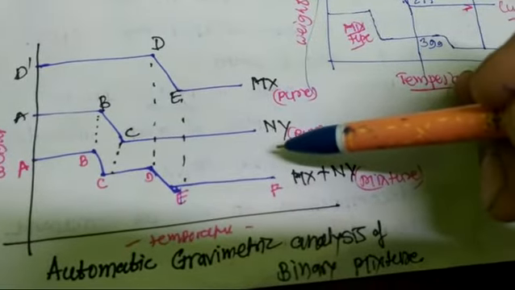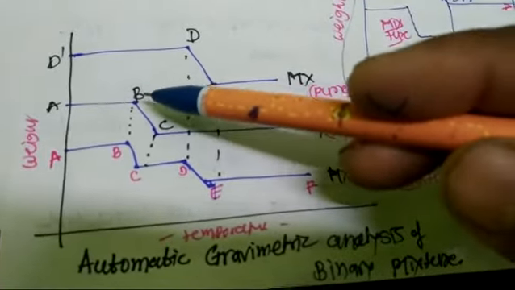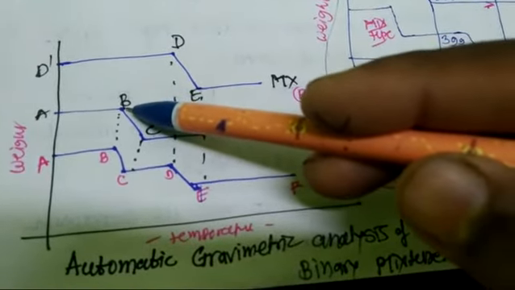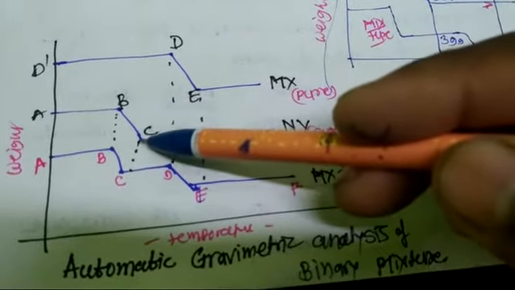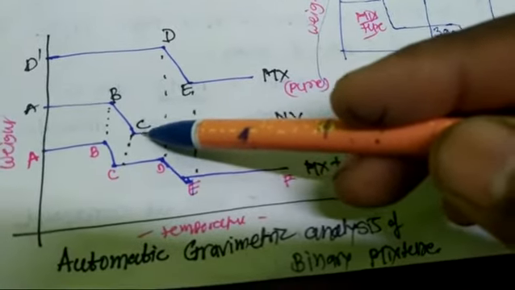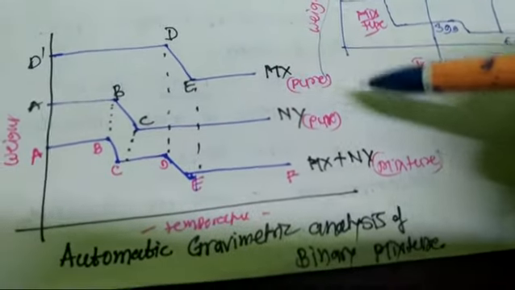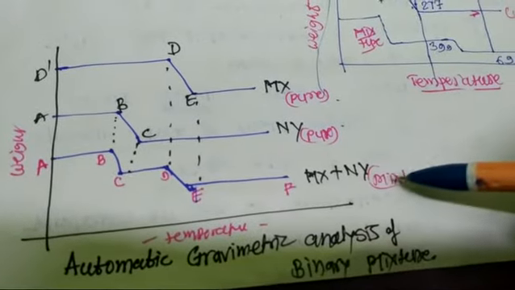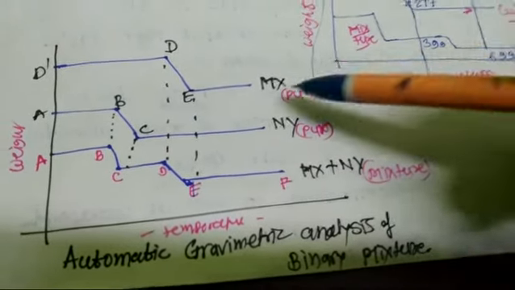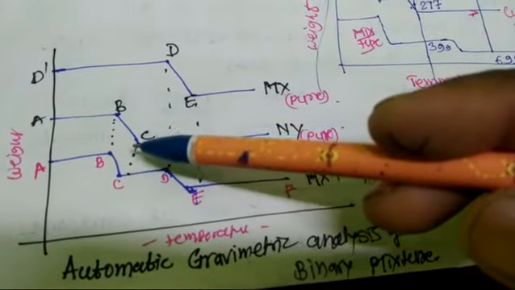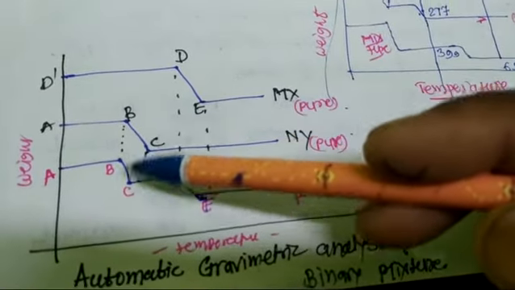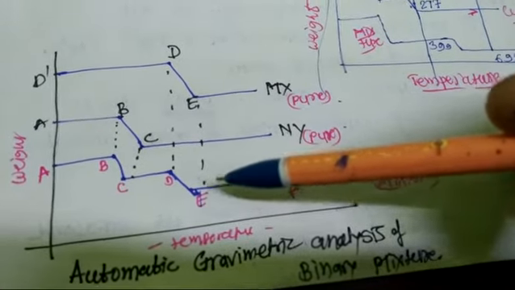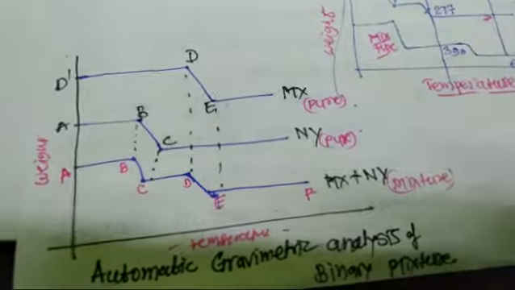Ny pure compound starts decomposition from point B up to C. At B temperature it starts decomposition, and at point C temperature it is constant, so Ny is the pure compound. When we mix Mx and Ny, it shows the same thermogravimetric graph. Here are points B and C, D and E. So we study its weight.